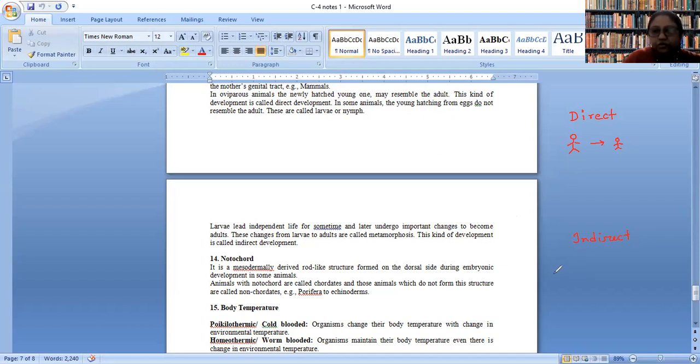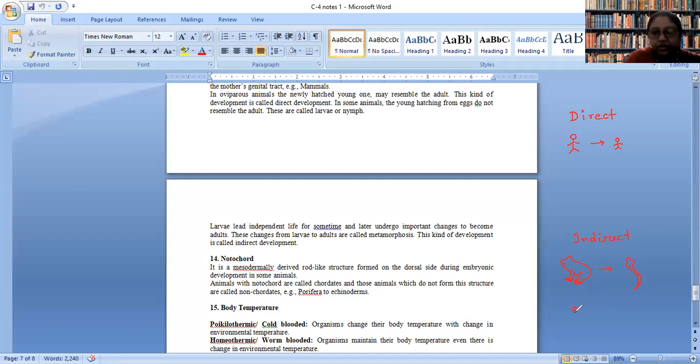But if you look into the frog, the organism that is produced after hatching of the egg does not look like a frog at all. It has a structure like this. It is not even terrestrial. It is an aquatic animal.